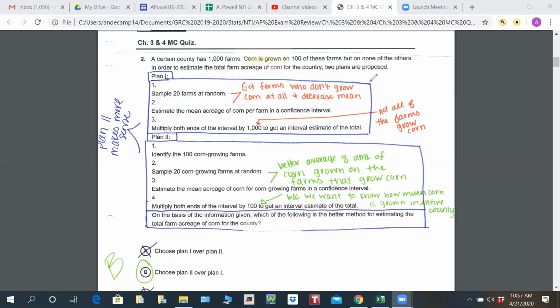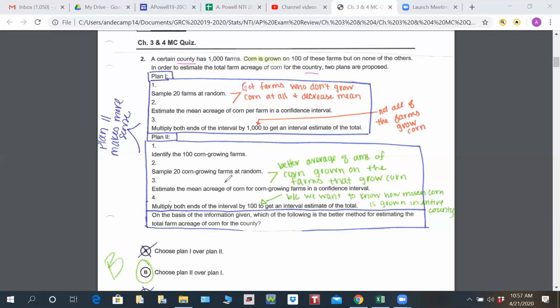So it says, one county has 1,000 farms. They know that corn is grown on 100 of these farms, but not on the rest. And in order to estimate the total farm acreage of the corn for the whole country, two plans are proposed. So it's a little bit concerning that they use just a certain county to determine the whole country, but that's okay. They don't actually approach that at all in these plans, so we're going to ignore it. If they did approach it, then we could talk about it.